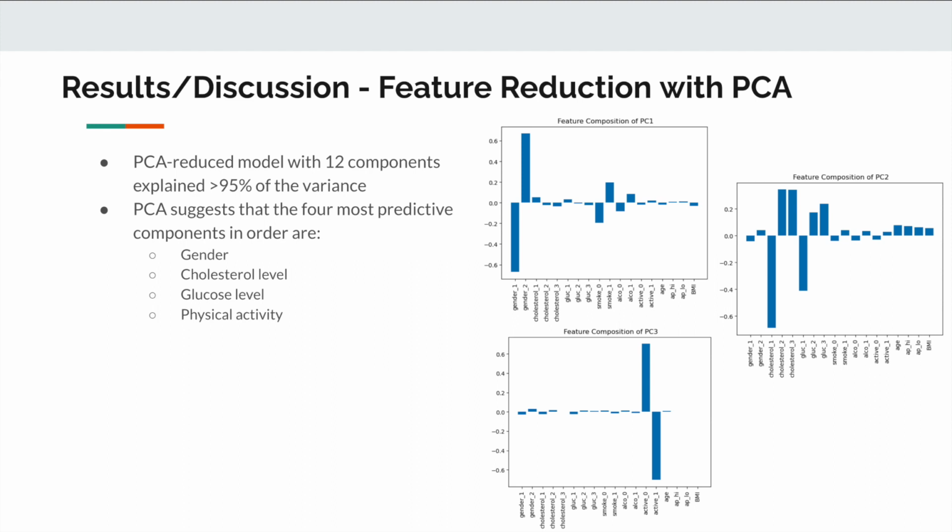Looking at the composition of these first three components, the first component has the highest contribution from the gender features. The second component has the highest contributions from the cholesterol and glucose features. The third component had the highest contribution from the active feature. Overall, this suggests that the four most predictive components in order are gender, cholesterol level, glucose level, and physical activity.